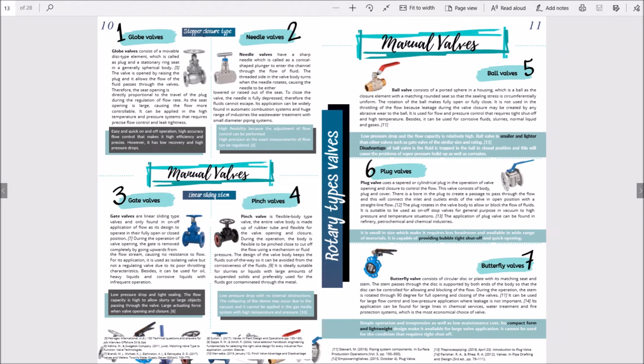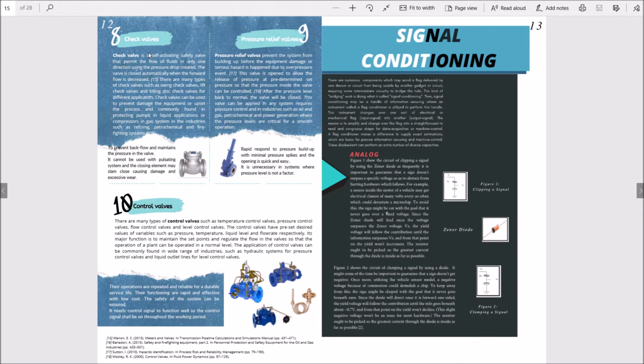For stopper closure type, we have globe valves and needle valves. For linear sliding stem, we have gate valves and pinch valves. For rotary valves, we have ball valves, plug valves, and butterfly valves. Other valves can also be categorized as check valves, safety valve, and control valve.